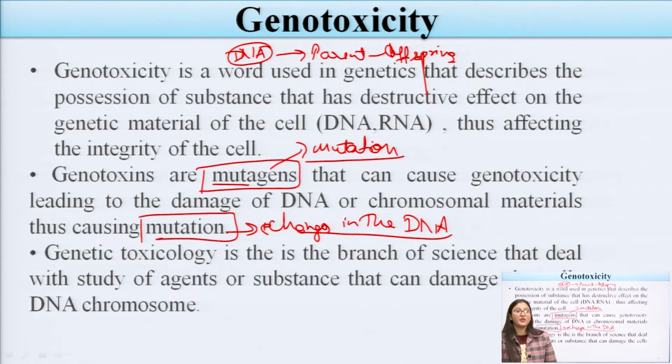Genetic toxicology is a branch of science that mainly deals with the study of agents, substances, materials or drugs which may produce damage to the chromosomal DNA, which may alter the DNA, or which may delete genes. So genetic toxicology is the branch mainly used for studying these effects.